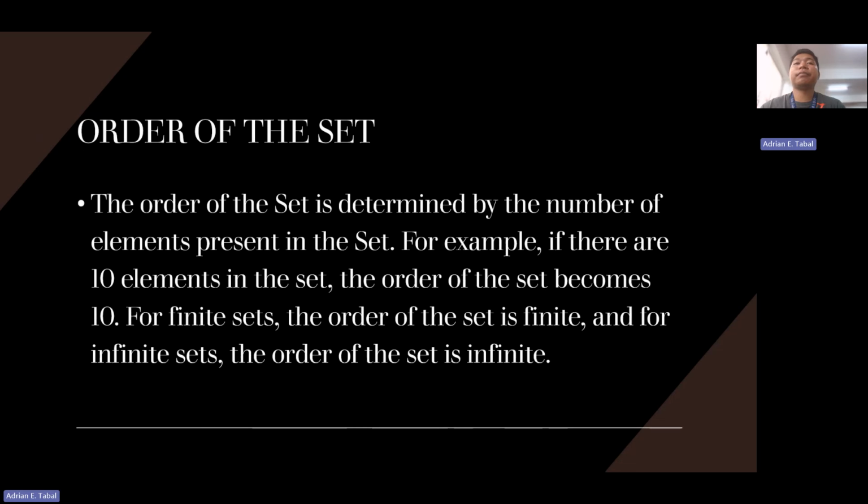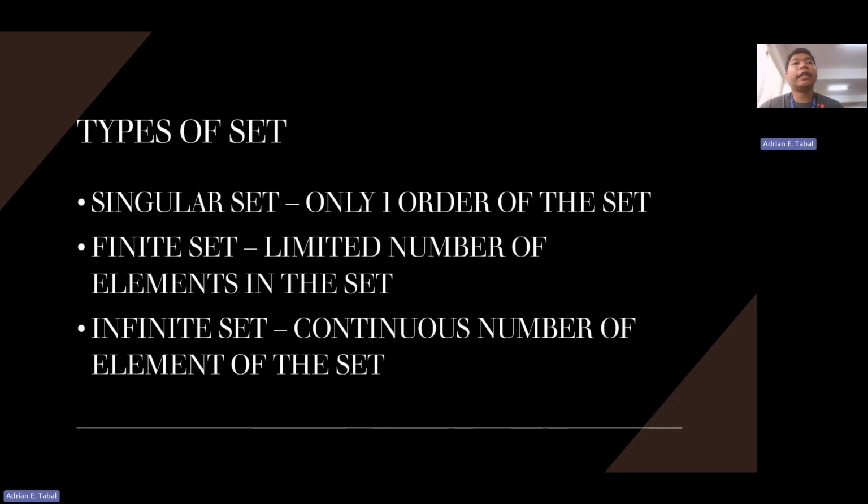Order of the set. Order of the set is determined by the number of elements present in the set. For example, if there are 10 elements in the set, the order of the set becomes 10. For finite sets, the order of the set is finite, and for infinite sets, the order of the set is infinite. So there are 3 types of set: singular set, meaning only one element in the set; finite set, meaning limited number of elements in the set; infinite set, continuous number of elements of the set.